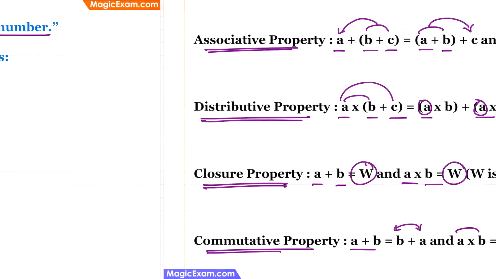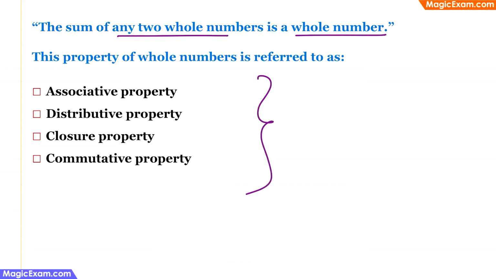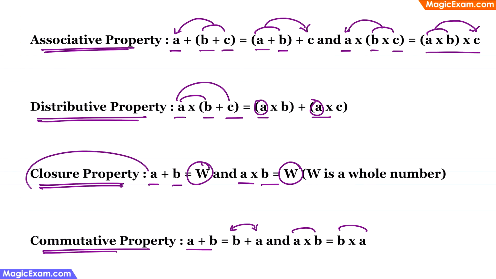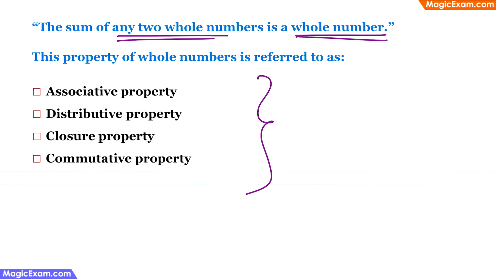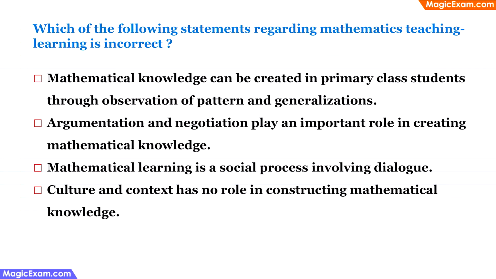Therefore, when we look at what has been given in the question, they are saying that the sum of any two whole numbers is a whole number. This is essentially closure property. Therefore, the answer here will be closure property. Which of the following statements regarding mathematics teaching and learning is incorrect? Therefore, we have to identify which of these options is incorrect.